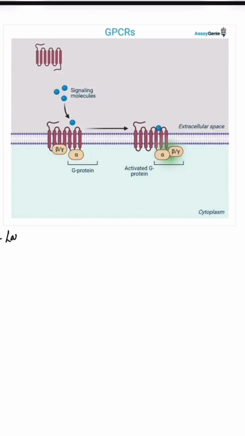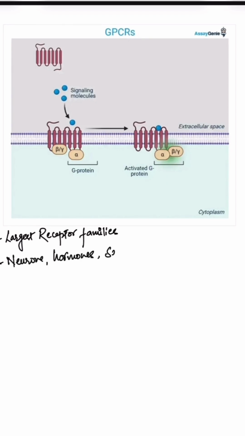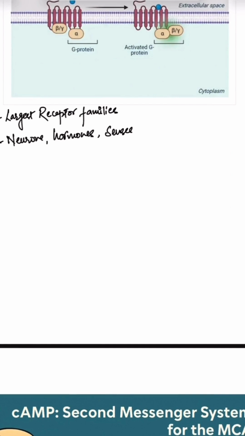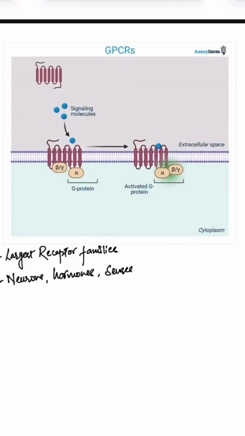Next, we will cover some major signaling pathways. The first one is GPCR, which is one of the largest receptor families, involved in neurons, hormones, senses and more. The mechanism involves a ligand binding to the GPCR on the cell surface. The receptor changes shape and activates a trimeric G protein attached inside the cell. The alpha subunit releases GDP and binds GTP, which becomes active.